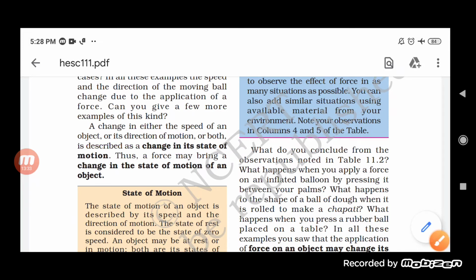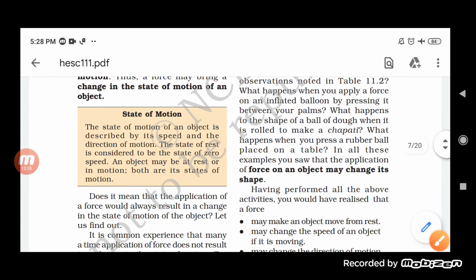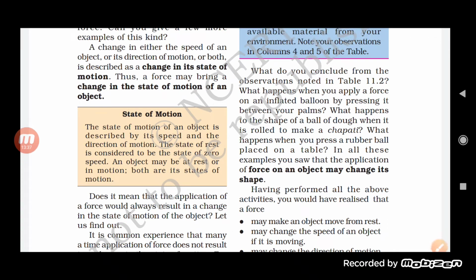Now, let us see what the state of motion is. The state of motion of an object is described by its speed and the direction of motion. The state of rest is considered to be the state of zero speed. An object may be at rest or in motion. Both are its state of motion. State of motion is described by the speed as well as by the direction of the moving body.